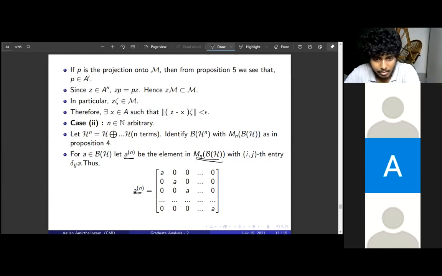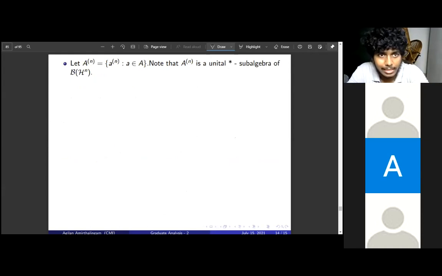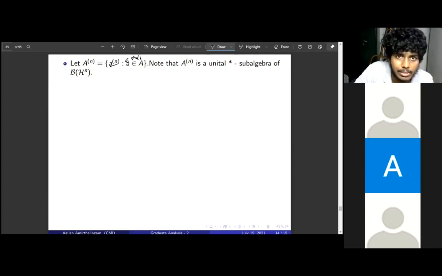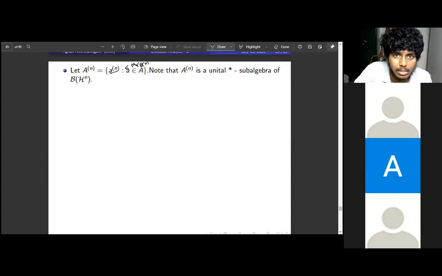So this will be clear. So we consider A^n to be a^n for a in A. This a^n is the diagonal matrix with entries a. And A^n is the set of all a^n, a in A. This is a copy of A inside M_n(B(H)).